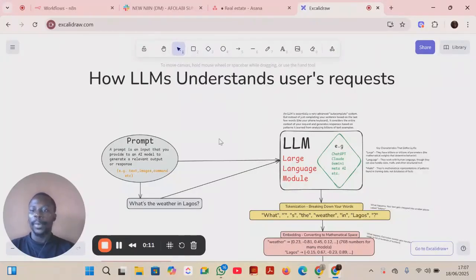We, as youths, should have asked this question: how do ChatGPT, Claude, and Gemini, the tools I'm using, understand what I am trying to say? Even at some point when we don't know how to put our thoughts down very well, we still get a mind-blowing response. And today I'll be explaining an overview.